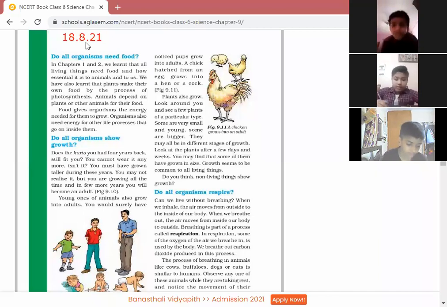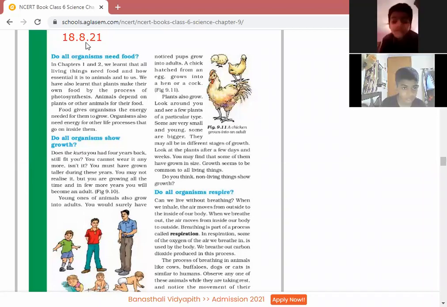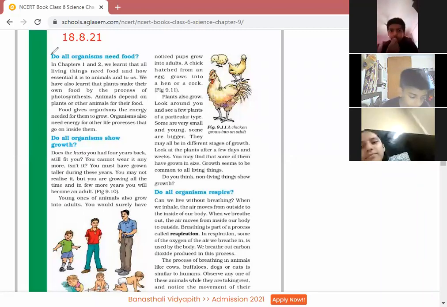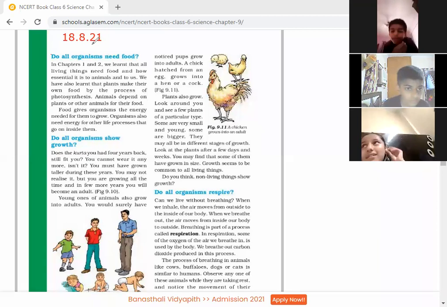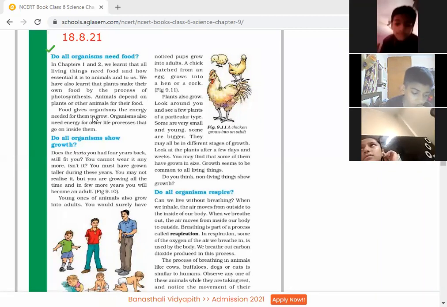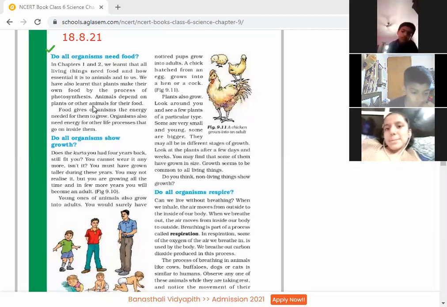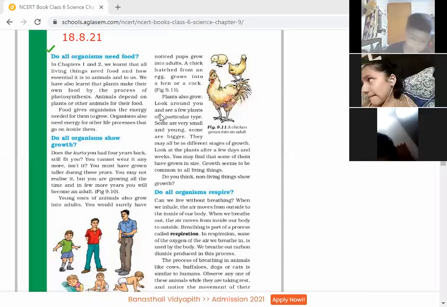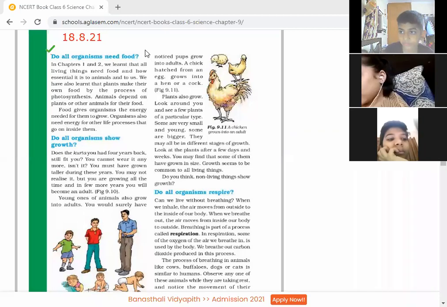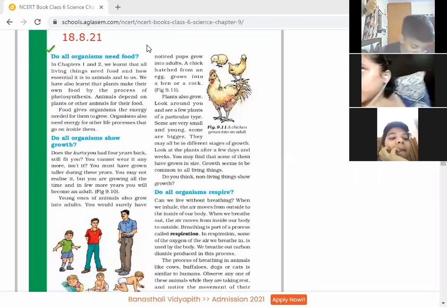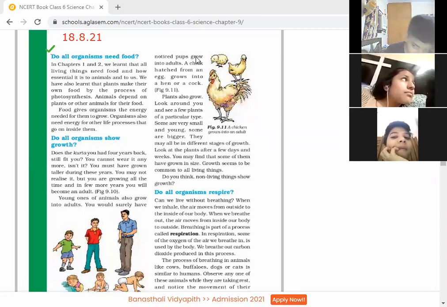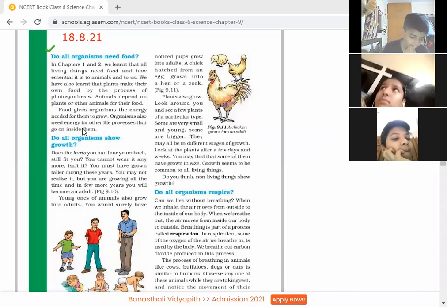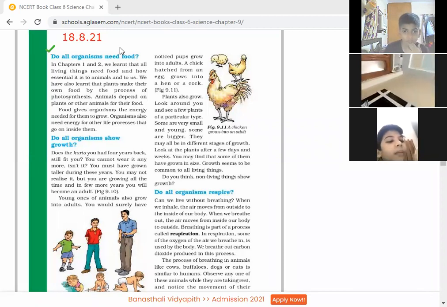Yes, ma'am. Do all organisms need food? In chapter number 1 and 2, we learned that all living things need food and how essential it is to animals and to us. We have also learned that plants make their own food through photosynthesis. Animals depend on plants and other animals for their food. Food gives them energy to grow. Organisms also need energy for other life processes that go on inside them.